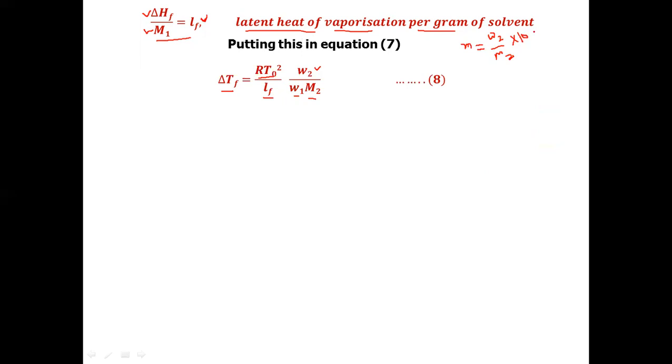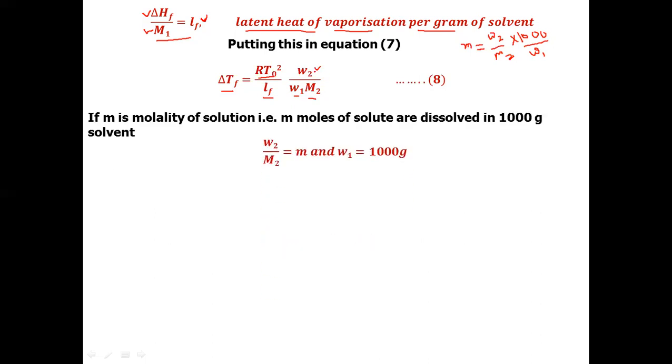So we have 1000 here, and the weight of solvent W₁. This factor gives the number of moles of solute per kilogram of the solvent. From this expression, we can calculate W₂ divided by W₁M₂. Taking 1000 to this side, m by 1000 is W₂ divided by W₁M₂.